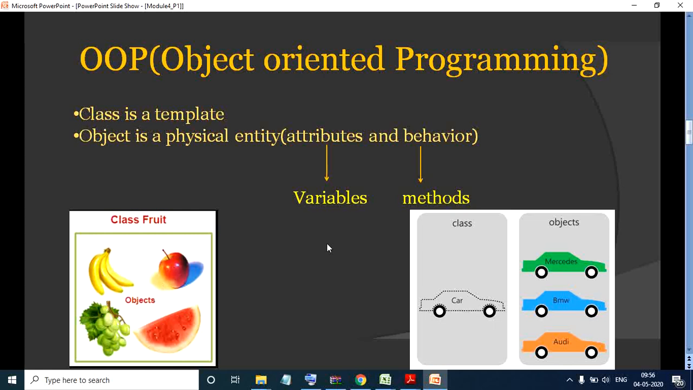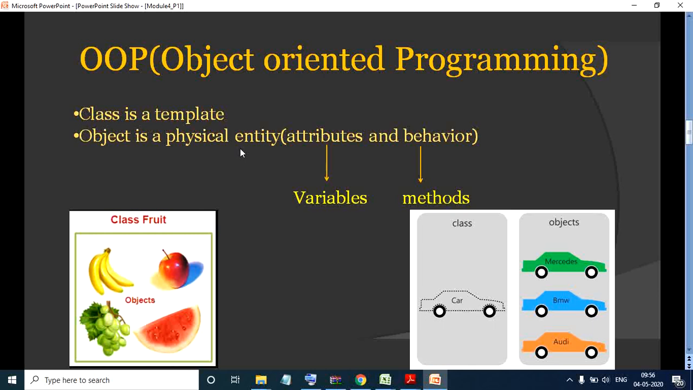To give you more understanding, you can take one more example, wherein the class is what here? Car. But the objects are what? The various brands of car. So you can observe here the class is a broad categorization, whereas objects are of a specific type. Okay. Now moving ahead, an object is nothing but a physical entity.